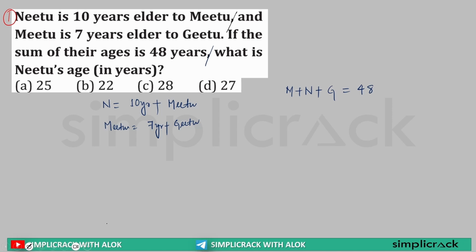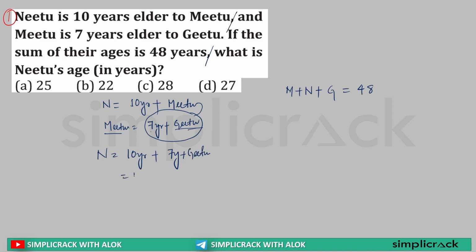Now understand this. Mitu's age is equal to 7 years plus Gitu's age. Nitu's age is 10 years plus Mitu's age. Now if I put this value over here, everything will be in terms of Gitu's age. So I can write Nitu's age is equal to 10 years plus 7 years plus Gitu's age.